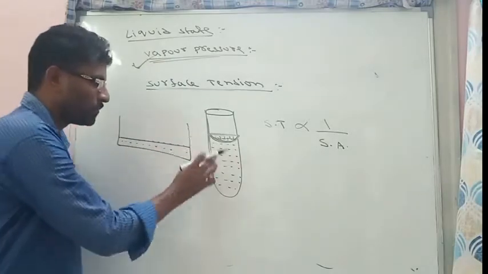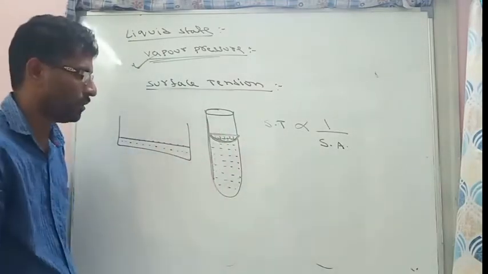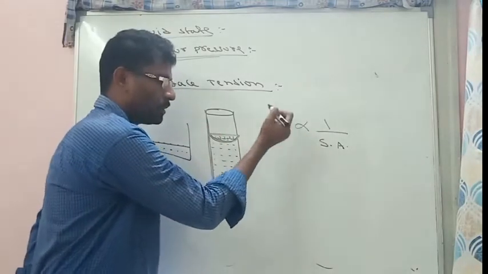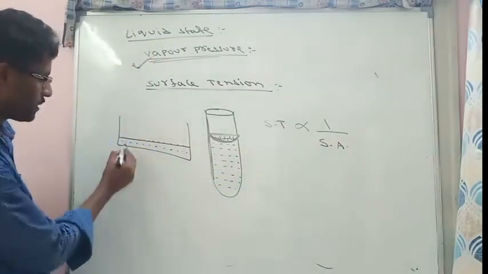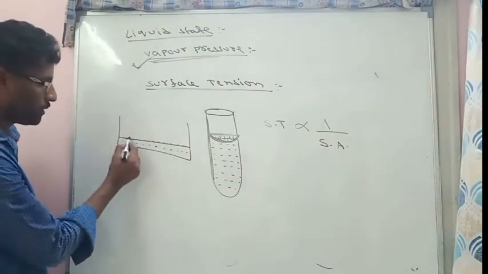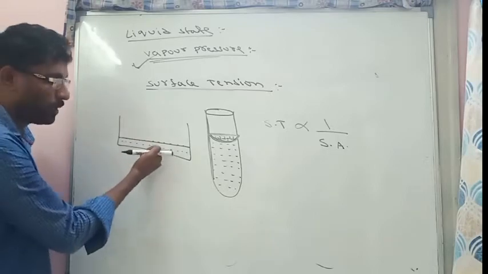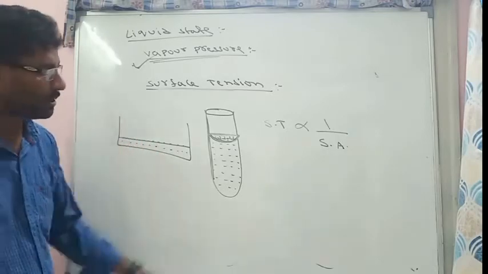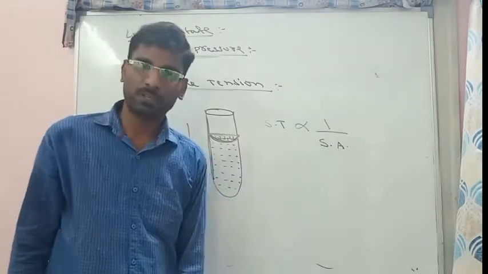Because the surface area is less, the lesser the surface area, the more the surface tension. Here the surface area is more, so on this larger area the pulling capacity will be less. So surface tension is inversely proportional to surface area.